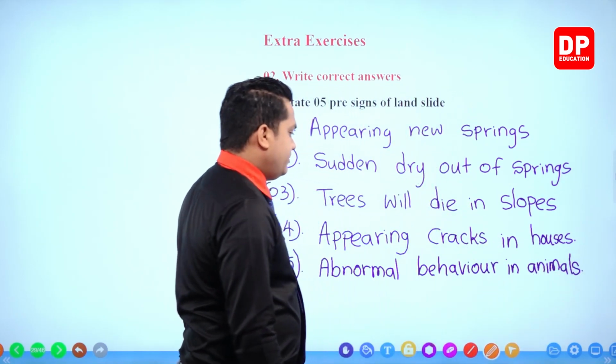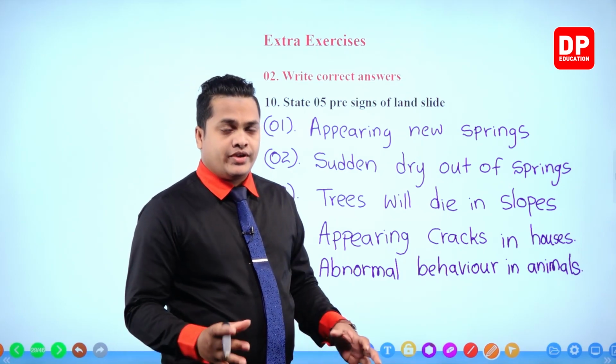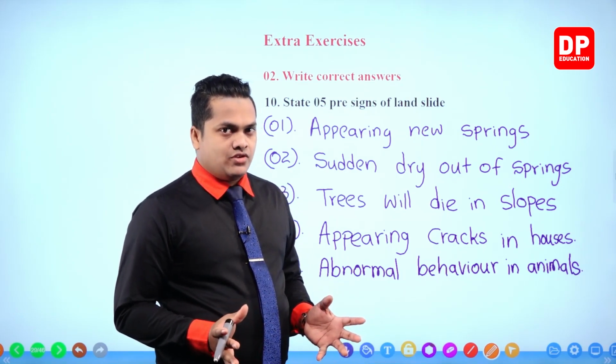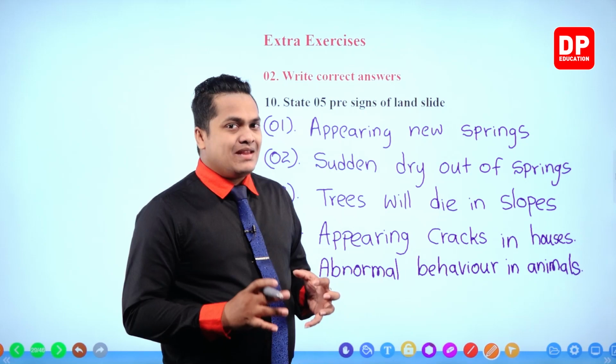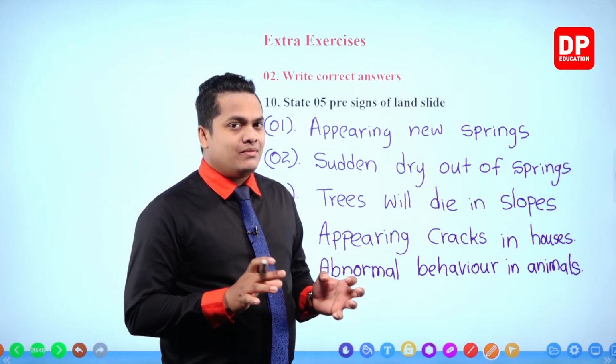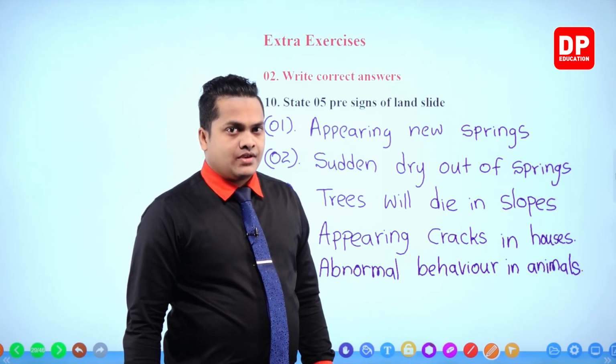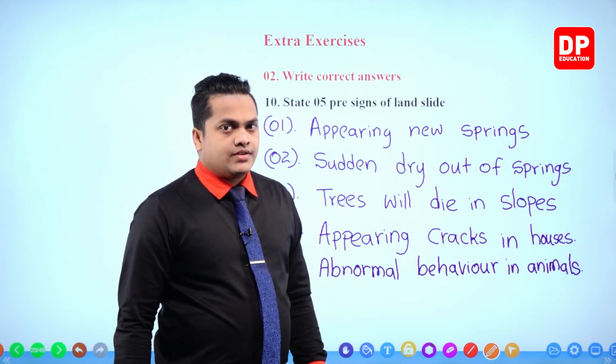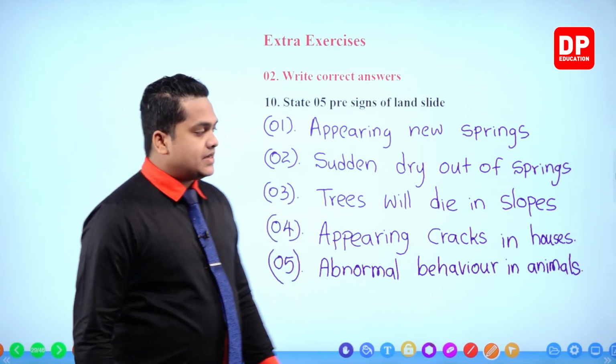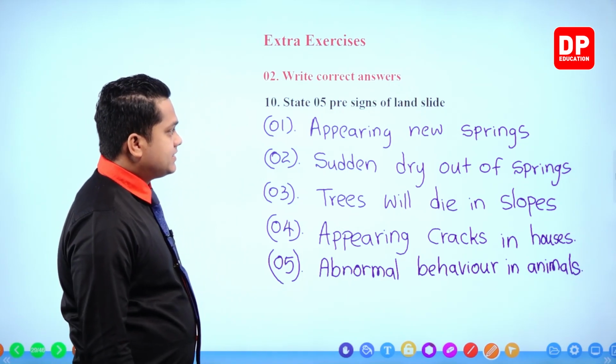So there can be some animals who are showing abnormal behaviors. If animals are showing abnormal behaviors, then that can be a pre-sign of landslide. Okay. Right. So my dear children, these are the pre-signs of landslide.